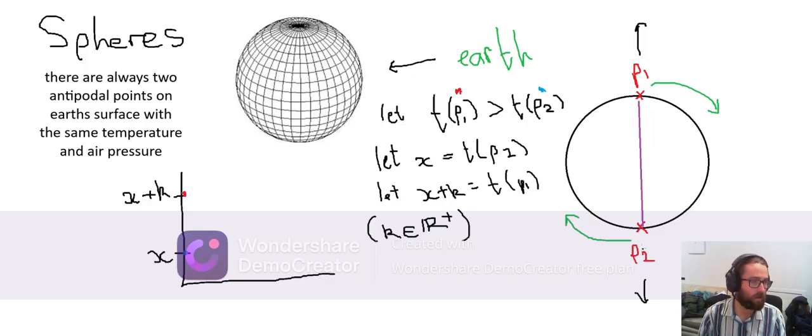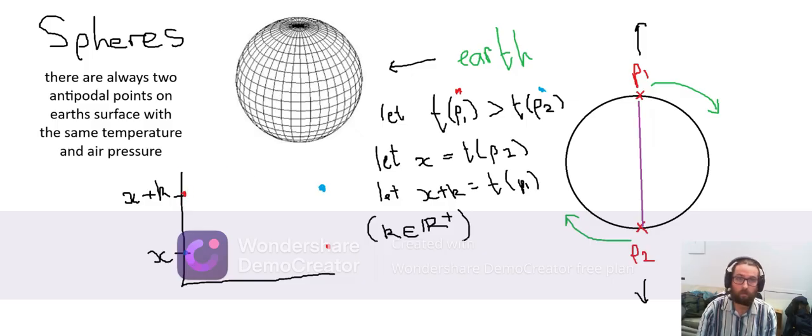Now, once we move them around 180 degrees, what's going to happen? Well, P1 is going to end up where P2 was, and P2 is going to end up where P1 was, which means that the temperature at P1 is going to end up down here, and the temperature of P2 is going to end up here. And now all we have to do is consider some of the ways that this graph can look.